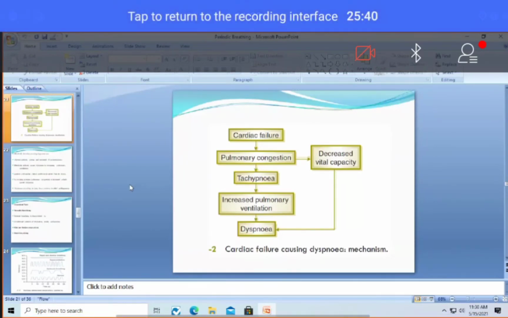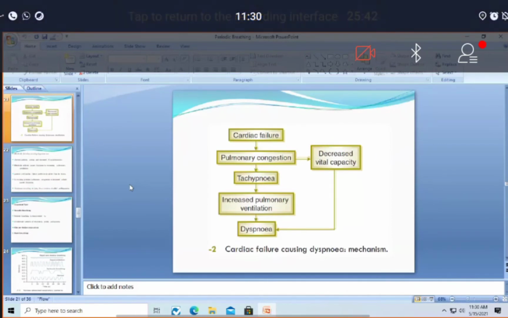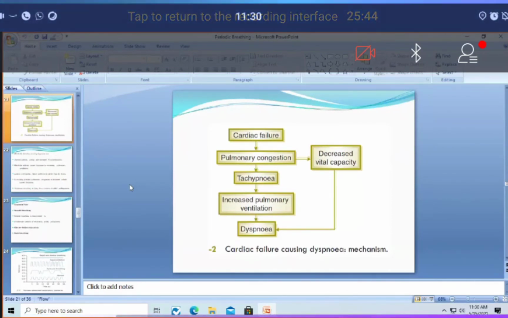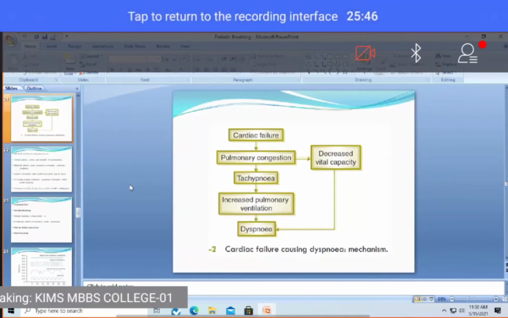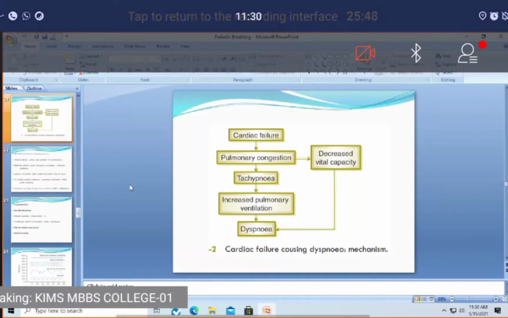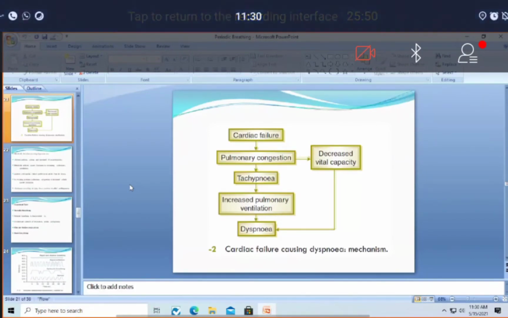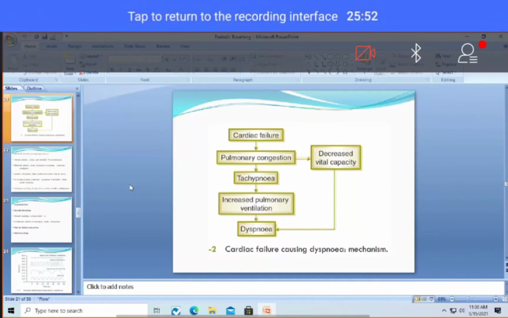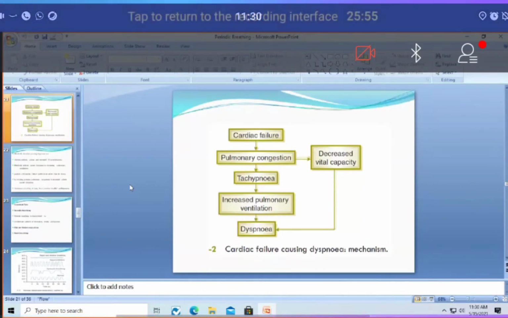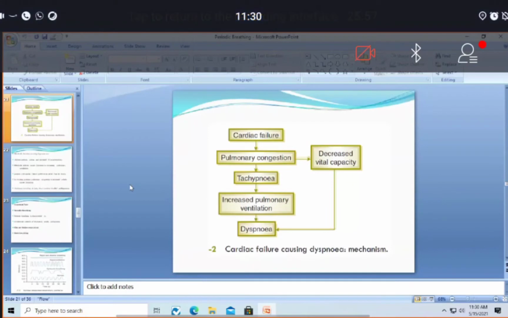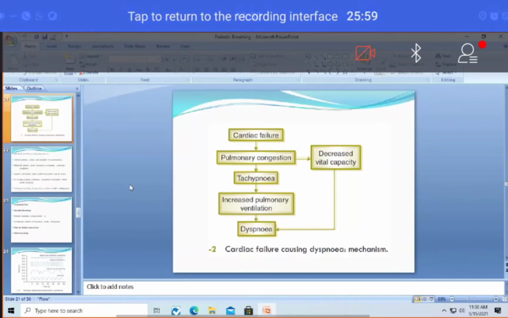In cardiac failure, what I want you to understand is that whenever the pumping of the heart is not good or not effective, it is not rapid enough, and there will be some time gap for the blood to reach from the heart to the respiratory centers of the brain.